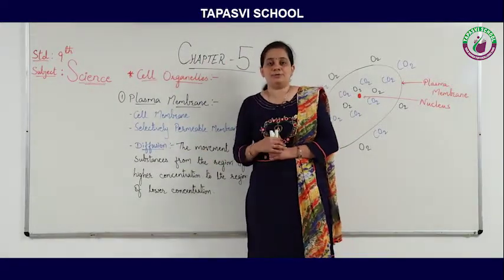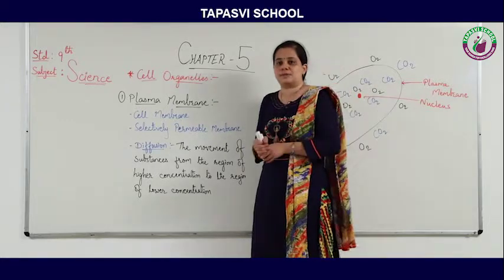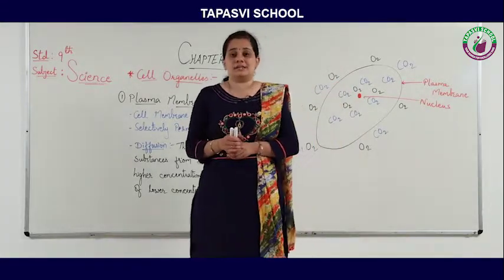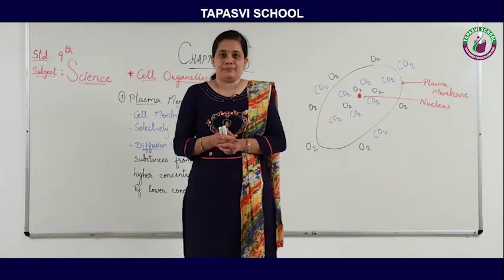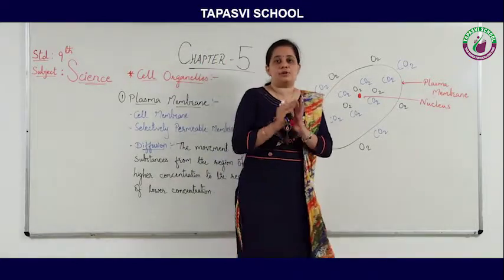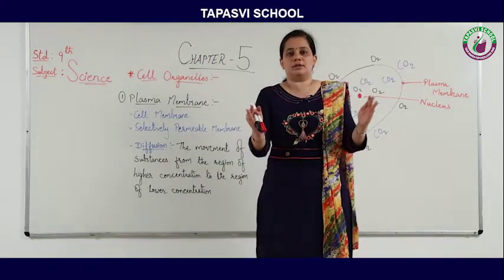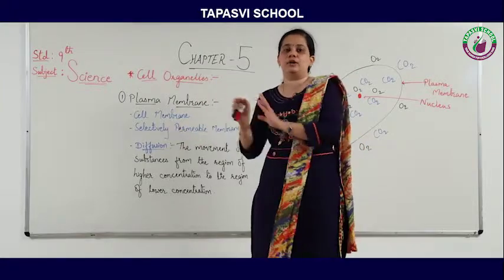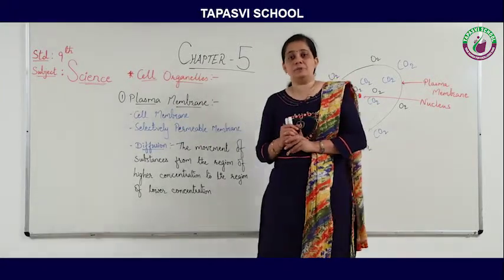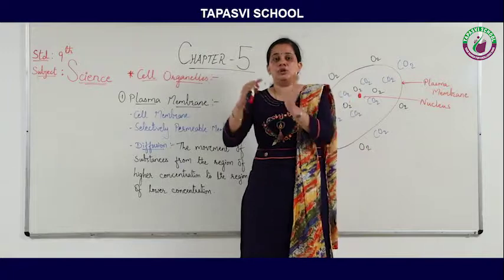So again, diffusion is the movement of substance, and here our substance is oxygen. The substance moves from the region of higher concentration to the region of lower concentration, means high to low.